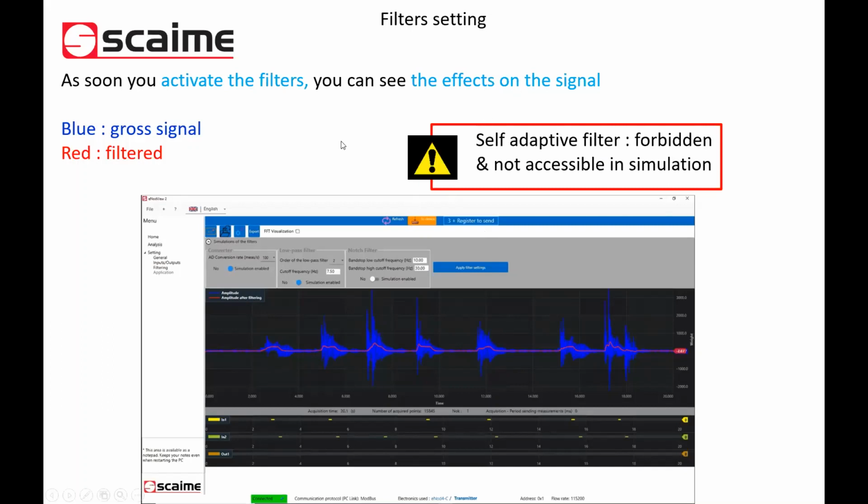From this screen, you see indeed in blue color the raw signal acquisition, the one we did before, and you can see that this signal is very noisy. Yes, due to the vibration of your system, which is normal, because in a dynamic mode you necessarily have vibrations. And then the red signal that we can see is the signal after the filtration process. Exactly.